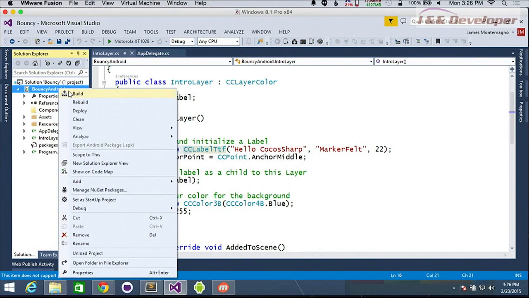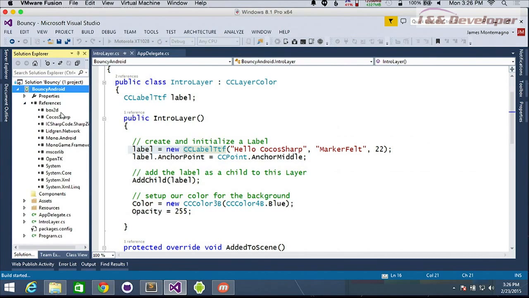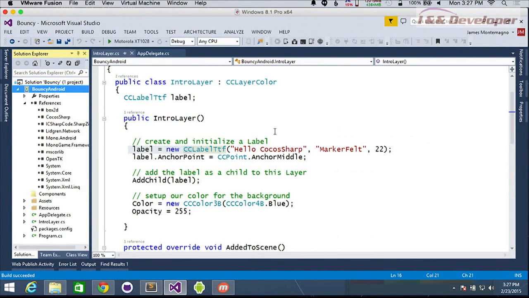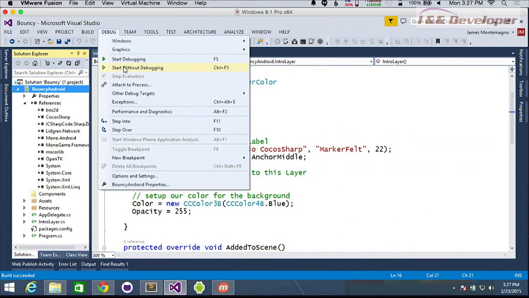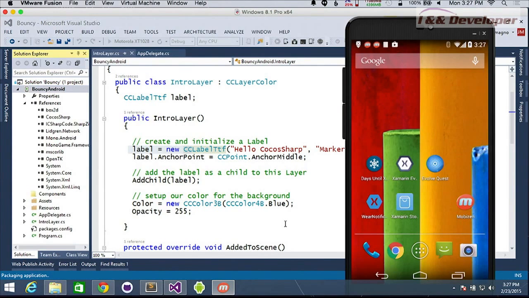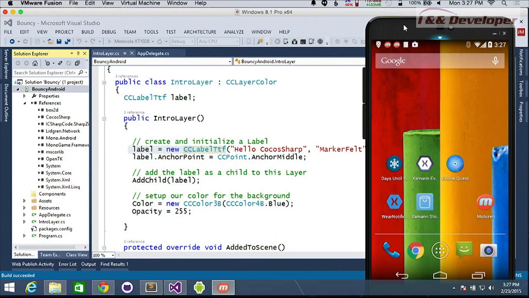Let's go ahead and build it here. We can also take a look at the references. You see, it actually added tons of different references here. We have CocosSharp and MonoGame and OpenTK and a bunch of other stuff in there as well. So that handled it all for us as well. So if we run this game that we have so far before we start adding objects on here, we'll just see, hopefully, a blue background with a label that says Hello CocosSharp. So go ahead and build it up and deploy it right onto our Android device here.